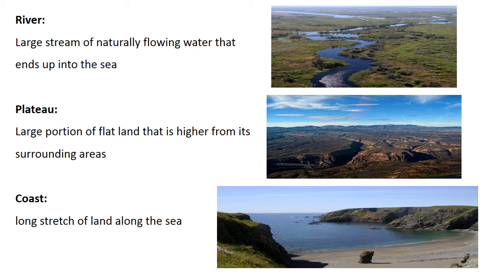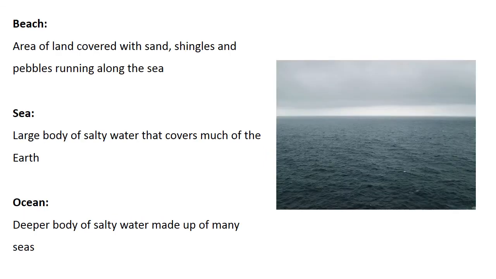Plateau. Plateaus are flat highlands that are separated from the surroundings by steep slopes. Coast, a long stretch of land along the sea. Beach, an area of land covered with sand, shingles, and pebbles running along the sea. As you can see, we have an example of Sea View, Hawke's Bay. These all are beaches.